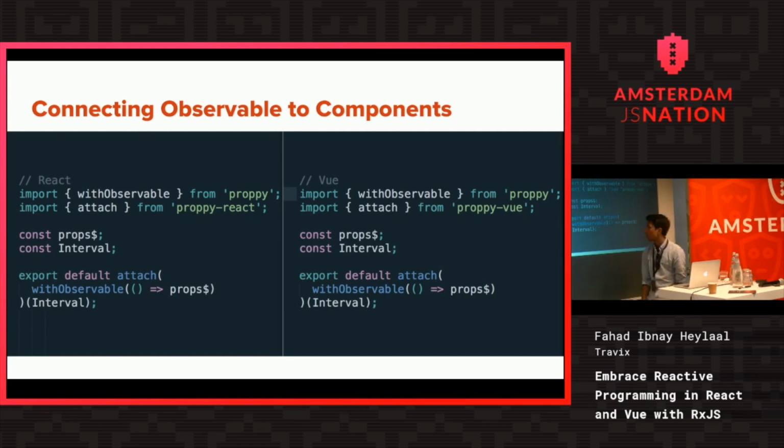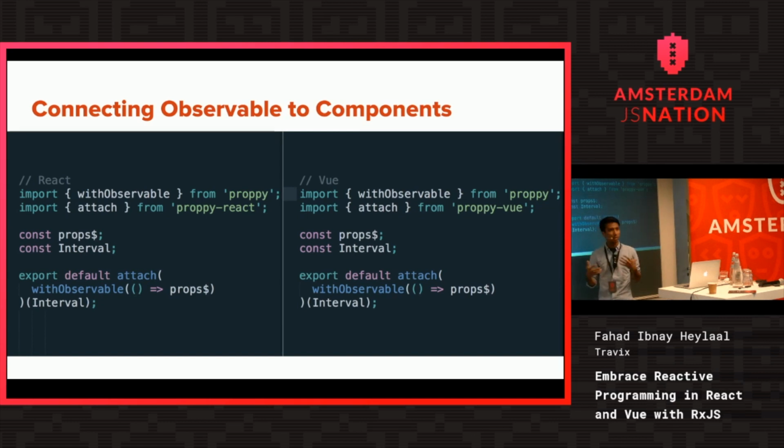Can you find any difference in these two? On the left side, there is React. On the right side, there is Vue. The only thing that changes is the name of the package where the higher order component is imported. So this one is propy React, this one is propy Vue. And here, I'm saying, OK, attach my component with these settings, the composition, with observable. And here, I can return a stream from a function. But this is still not doing enough.